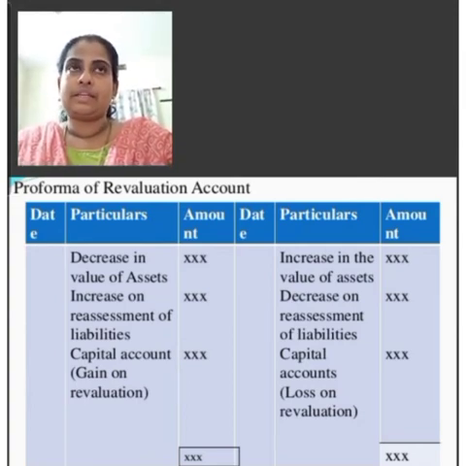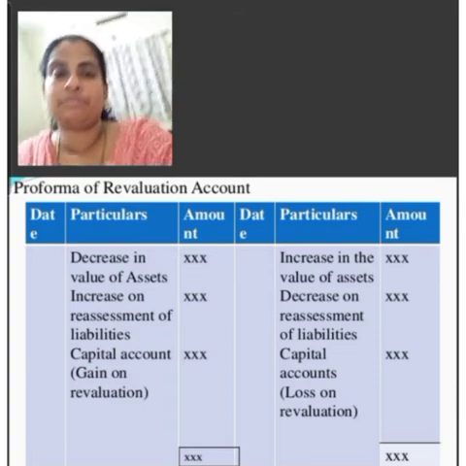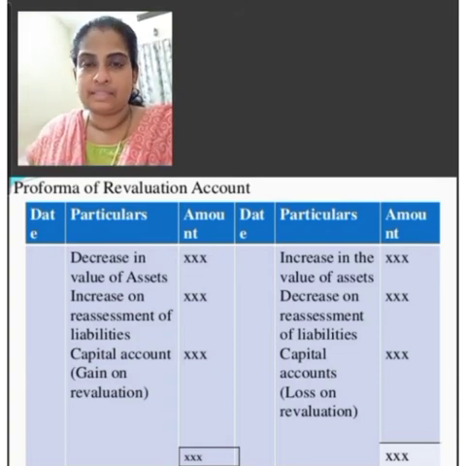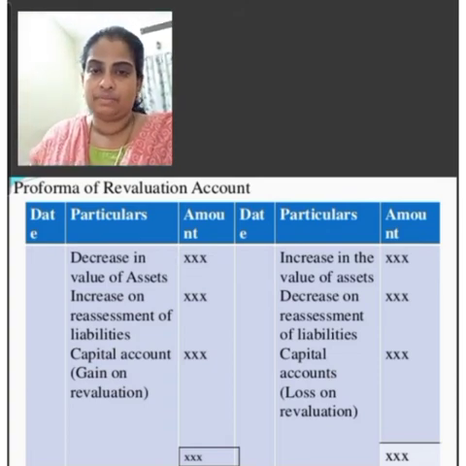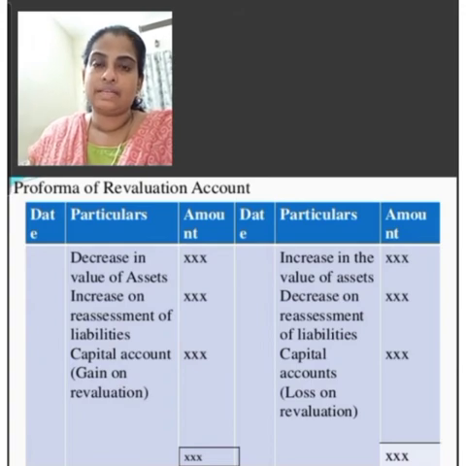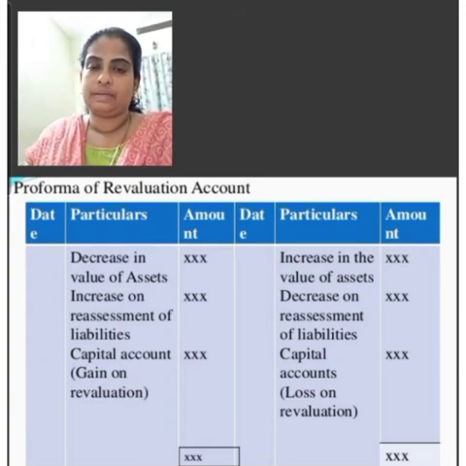Then another transaction, bills payable amount. During the first year there is a balance of 20,000. Second year there is a balance of 30,000. In that case there is an increase in the value of liabilities. So record that transaction on the debit side.